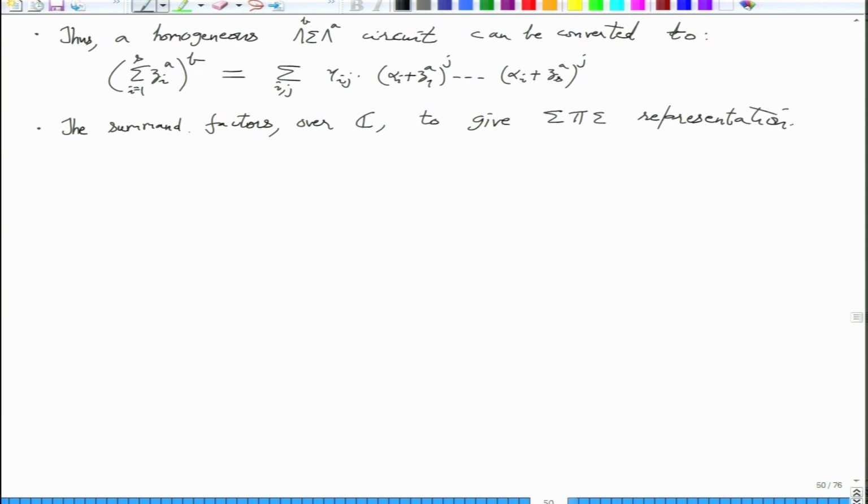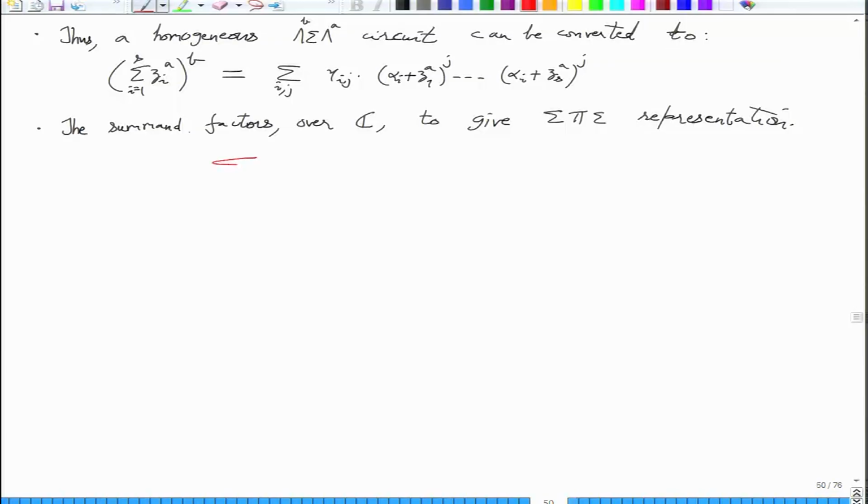So I think I'll stop at this point. We just have to give the quantitative statements now. Qualitatively, what we have done is we had this sigma wedge sigma wedge sigma, and this middle part we convert into sigma pi sigma by the duality trick. So that's the duality trick with factorization.